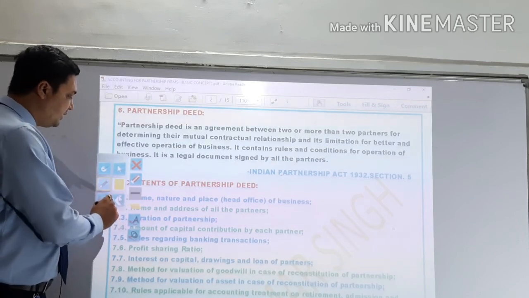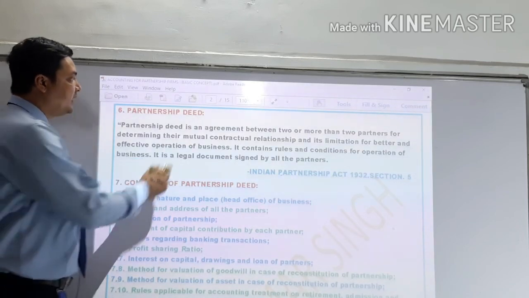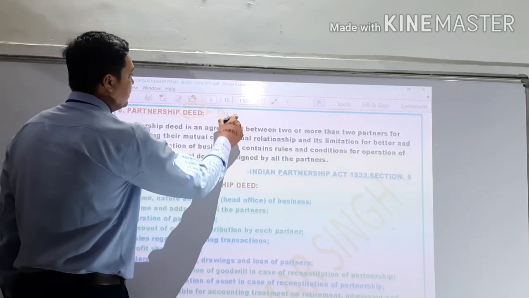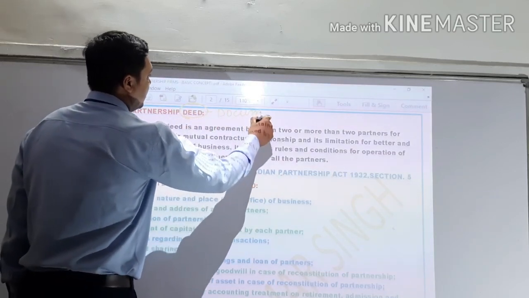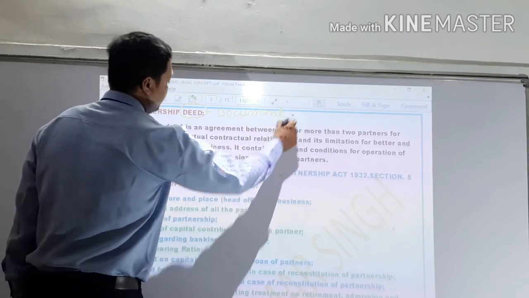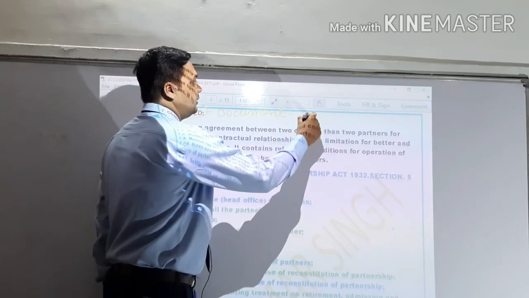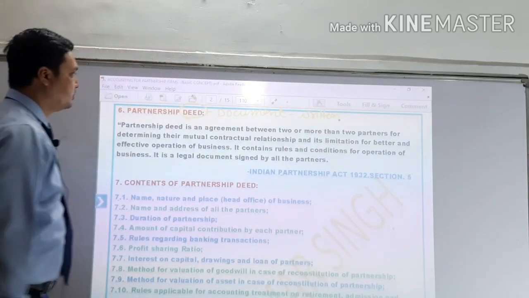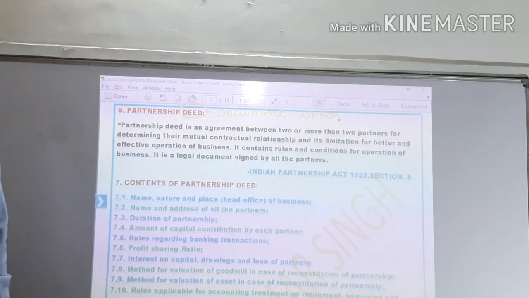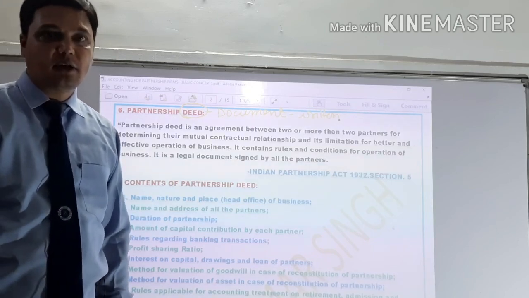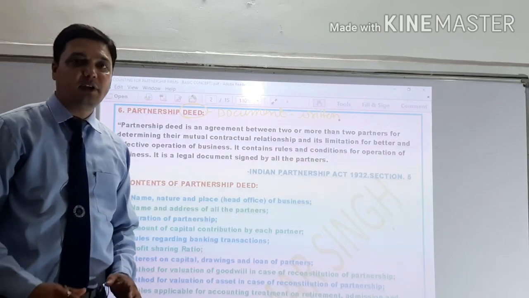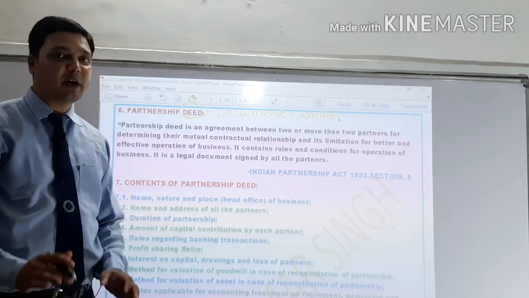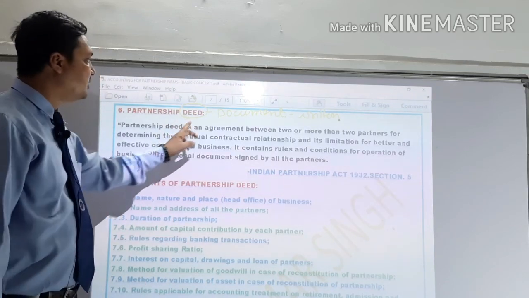So what is the meaning of deed? The word deed means simply document, and a document is always in the written format. So if the partners create a written document in which they write down all the rules and regulations for the partnership, that is known as the partnership deed.